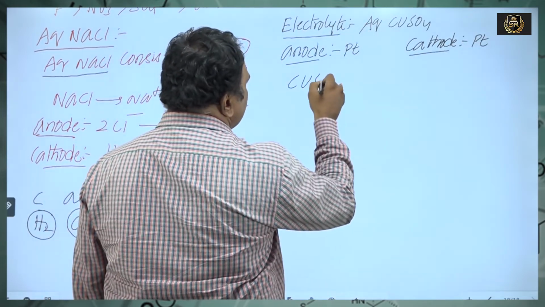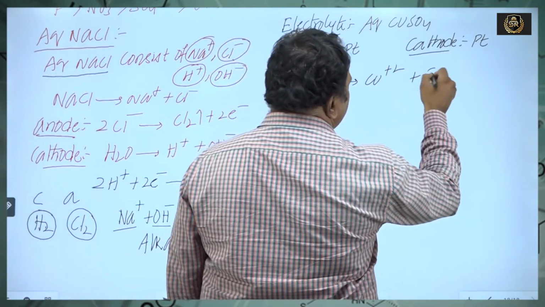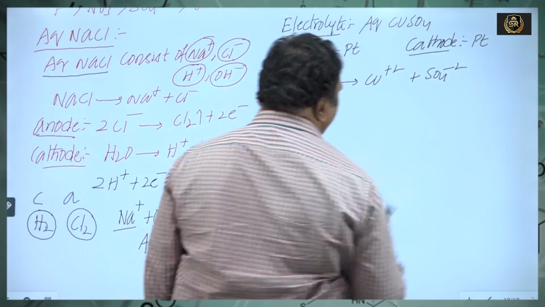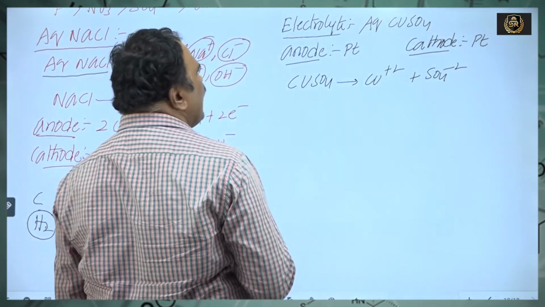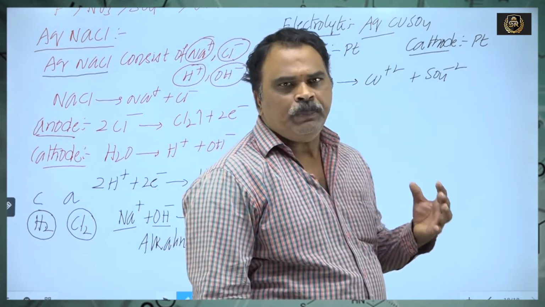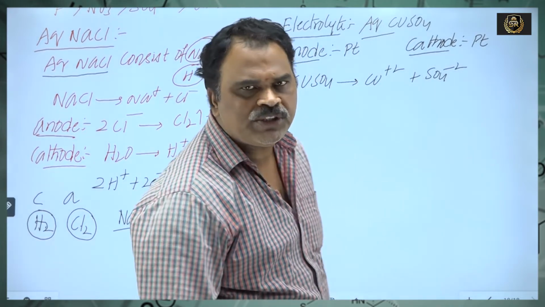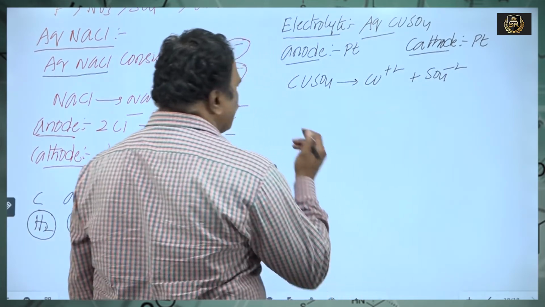So CuSO4 decomposes to form Cu2+ and SO4 2-. Actually, aqueous copper sulfate consists of Cu2+ ions, sulfate ions, H+ ions and OH- ions.